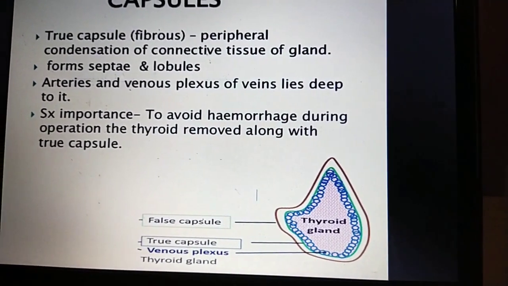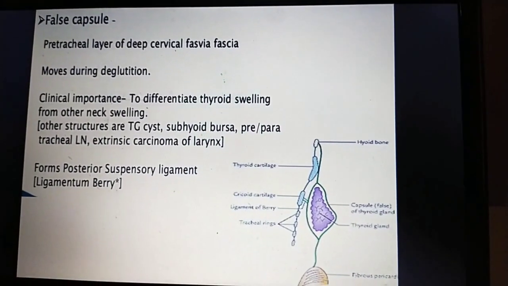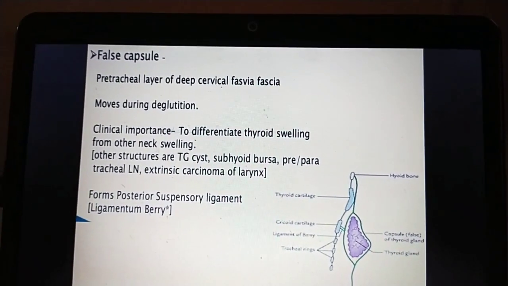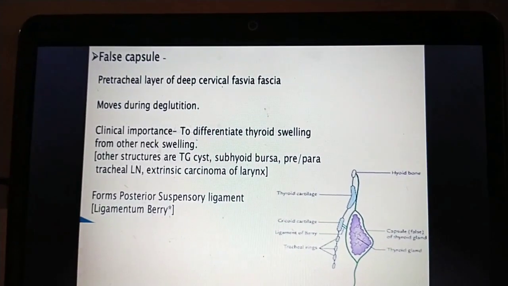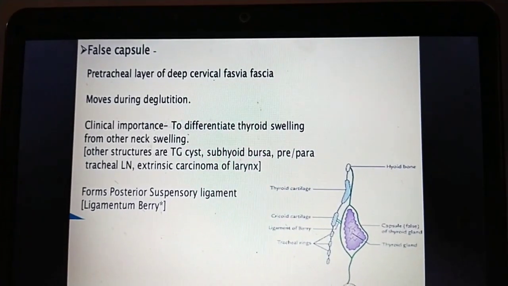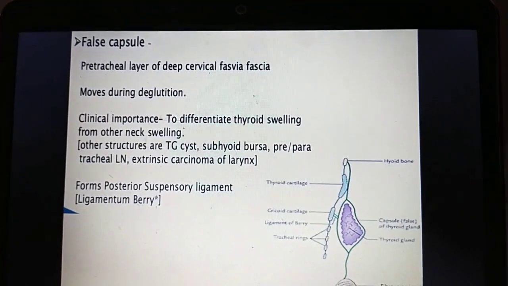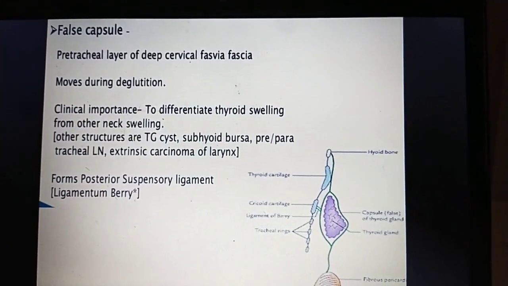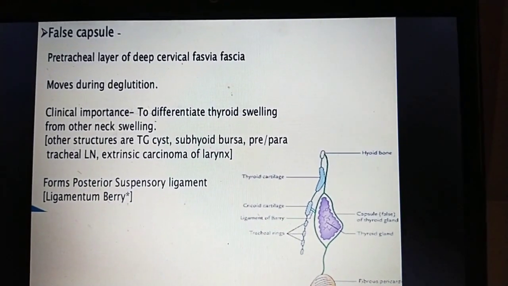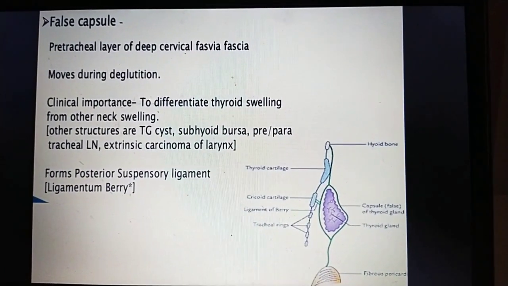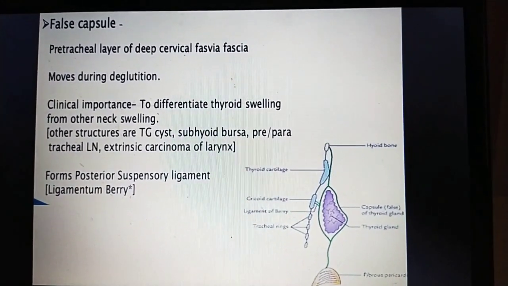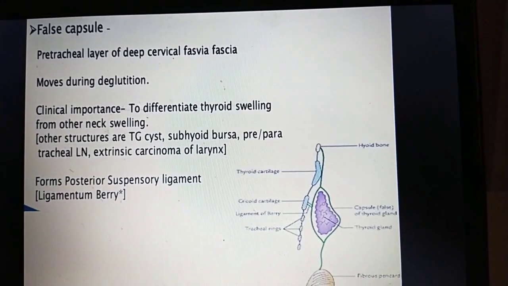You can see here. Next you can go for the false capsule. It is also called the pretracheal fascia, the pretracheal layer of the deep cervical fascia, which moves during deglutition. The clinical importance of the false capsule is to differentiate thyroid swelling from other neck swellings.